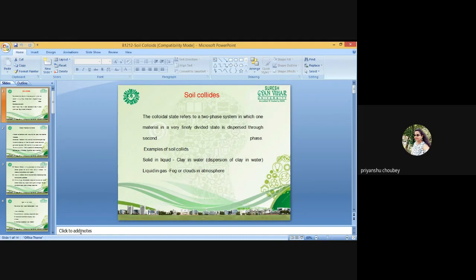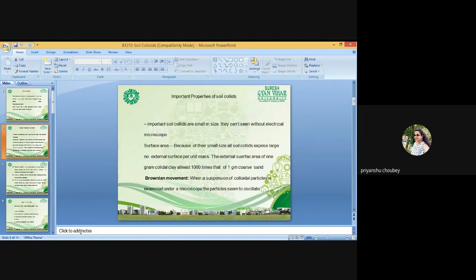So inorganic clay particles show colloidal properties such as Tyndall scattering and Brownian movement even when they are 10 times bigger than true colloids, when these are less than 2000 nanometers.